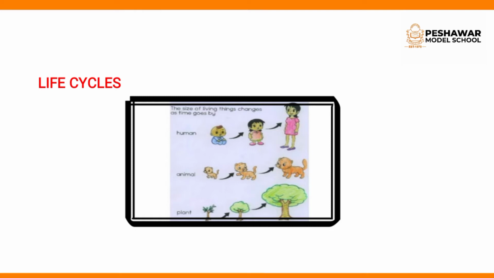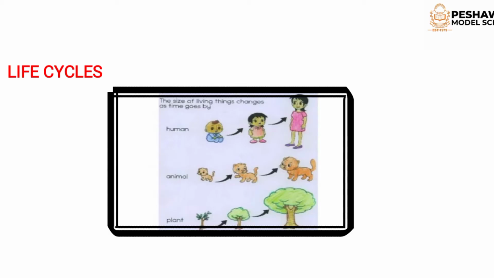Now look at this one picture. Look at the picture. For example, students, you were born as a baby and then develop into a child. Next, you will develop into a teenager. For example, now you are a child and you will develop into a teenager. Then you will grow into an adult.